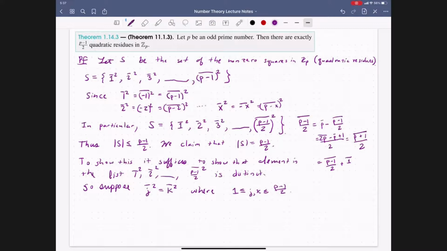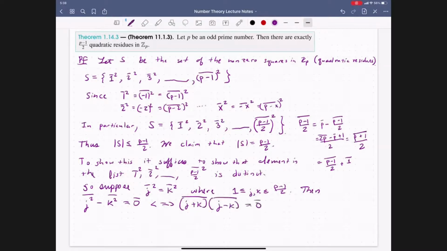And so we're assuming that their squares are the same. If we subtract k squared on both sides, we get the following. j bar squared minus k bar squared is equal to 0 bar. But that's a difference of squares, so we have j plus k bar multiplied by j minus k bar.